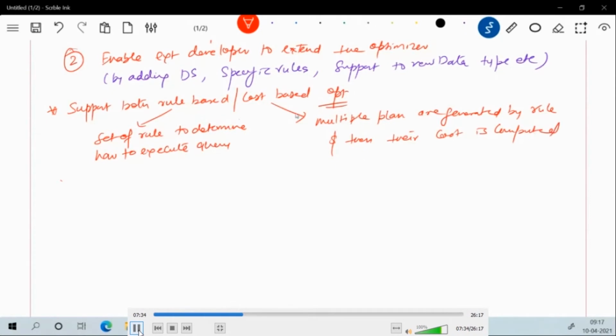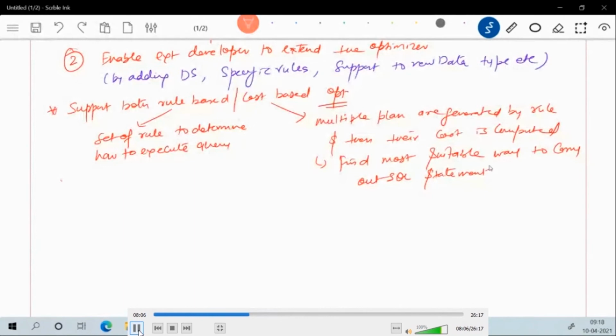And this cost-based model finds the most suitable way to carry out the SQL statement which is provided in your data frame or dataset command. Now with this approach of rule-based as well as cost-based optimization, we can move to the different components.